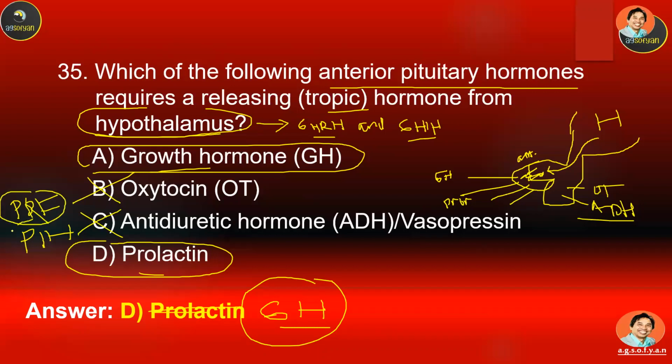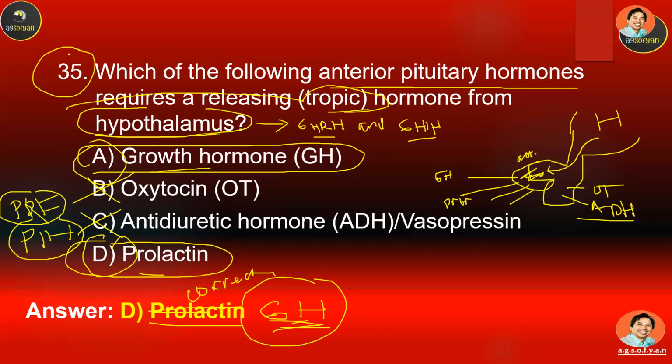So prolactin also requires this tropic hormone. So actually both A and D are correct. Prolactin is correct, and growth hormone is also correct. So this number 35 is not a good question, because the answer is actually 2.